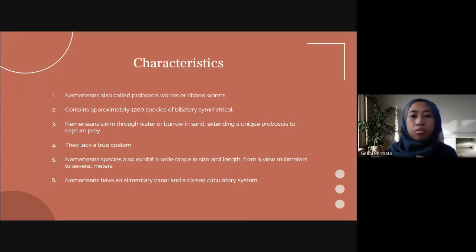They lack a true coelom. Nemertine species also exhibit a wide range in size and length, from a few millimeters to several meters. Nemertines have an alimentary canal and a closed circulatory system.